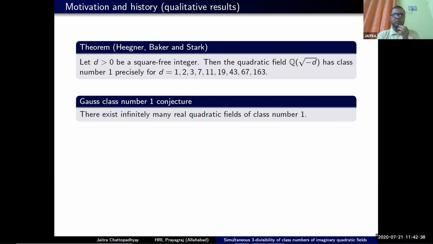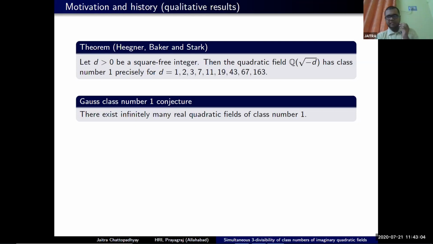Given any integer n, characterizing the number fields having class number equal to n turns out to be very difficult, as we can see from the Gauss class number 1 conjecture, because classifying real quadratic fields with class number 1 itself is very difficult.